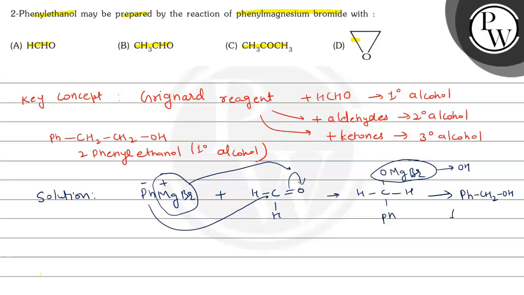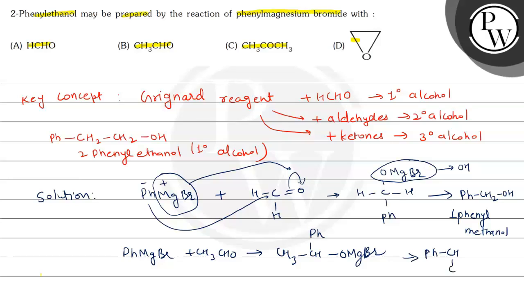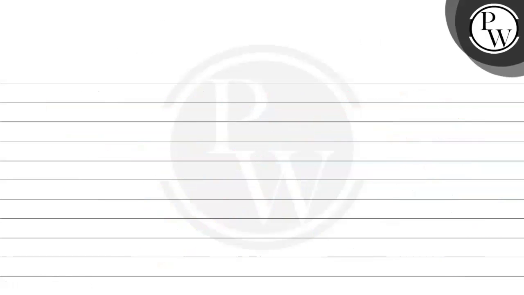So this is 1-phenyl methanol, not ethanol. Now if PhMgBr reacts with acetaldehyde, then in that case we get CH3CHOMgBr, and here will be the Ph group, and on hydrolysis we will get PhCHCH3OH. That means 1-phenyl ethanol, not 2-phenyl ethanol. A 2 degree alcohol is formed as an aldehyde other than formaldehyde is acting.